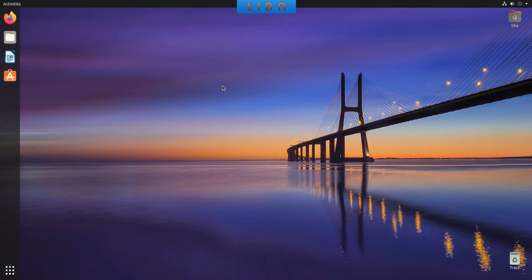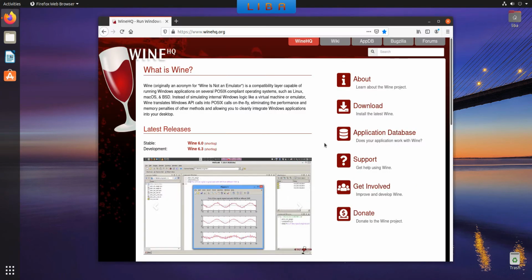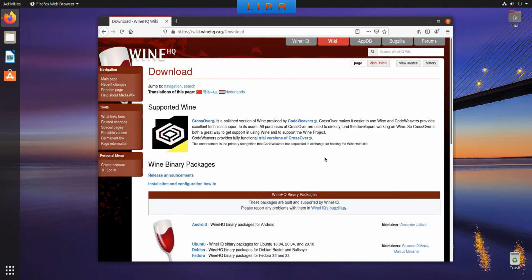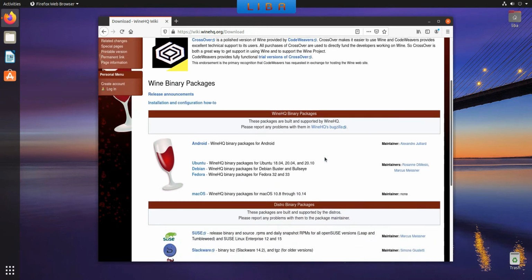First, install Wine. Open the Wine website and click on Download. In the download page, search for your Linux distribution and start the installation of Wine. Please, it's important to install the stable branch of Wine. If you don't see your Linux distribution on this list, just search on Google how to install Wine in your Linux distribution.